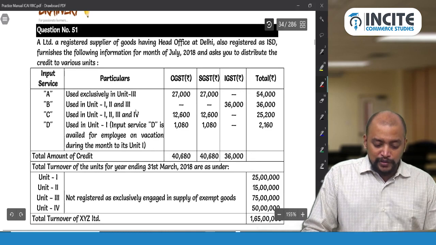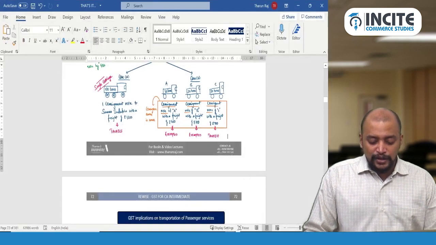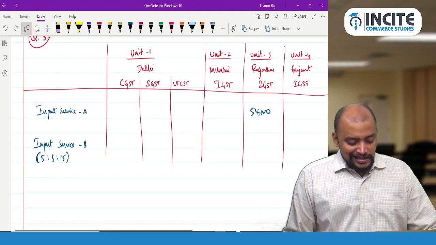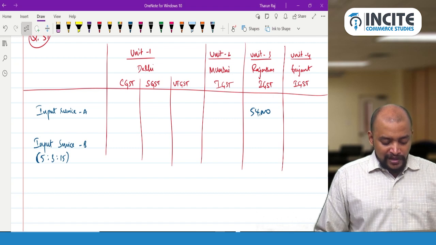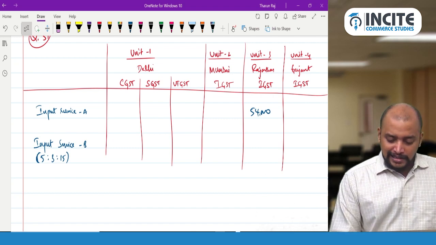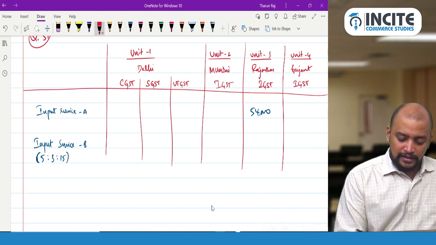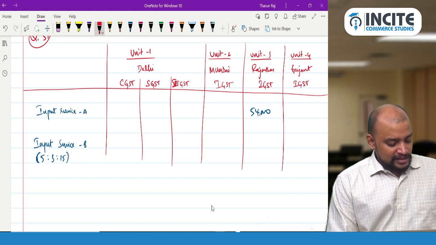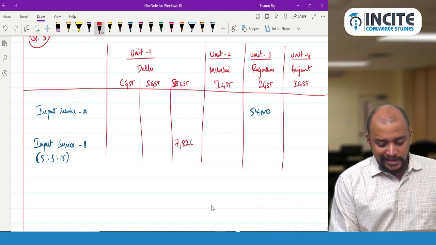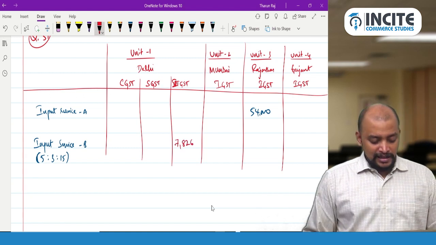With respect to Units 1, 2 and 3, how much? 36,000, IGST, no problem. So 36,000 into 5 divided by 23 gives 7,826 IGST.